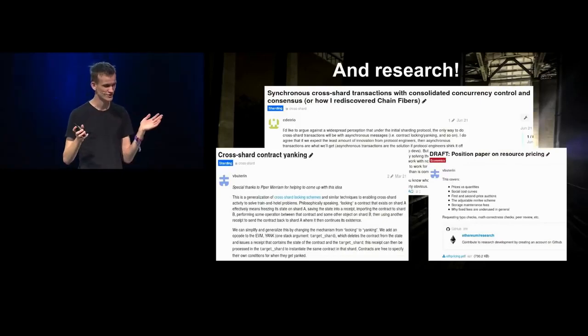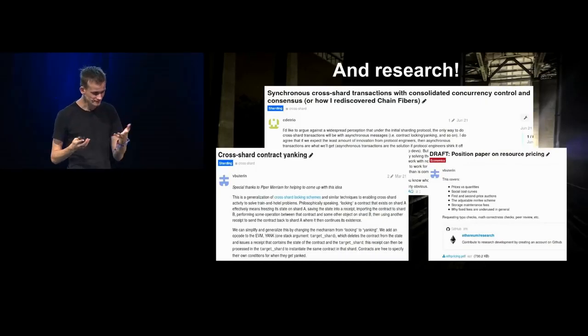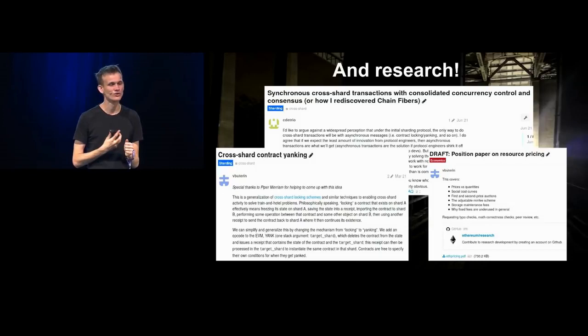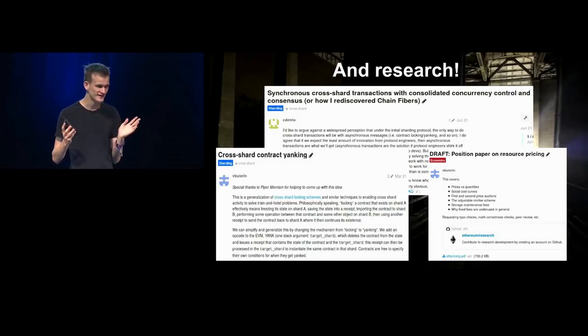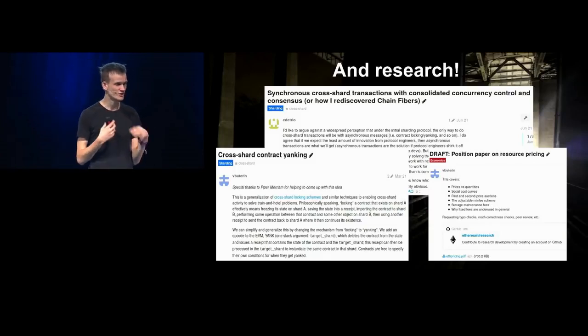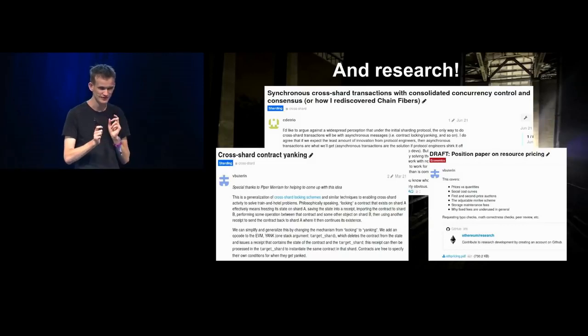And research. So there's a lot of work on cross-shard transactions. For example, there was this post I made on cross-shard contract yanking, which generalizes the traditional distributed systems concept of locking into something that makes sense in this asynchronous cross-shard context.